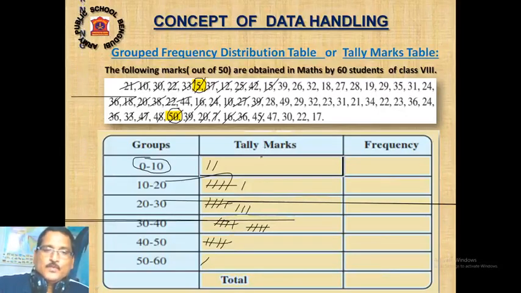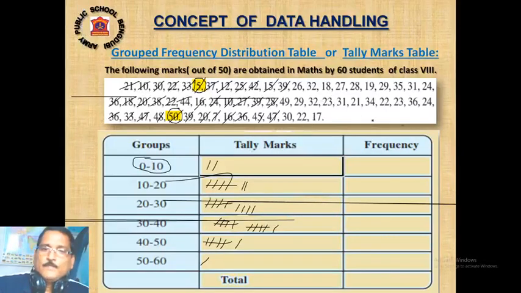45. Again make a bundle of 40 to 50. 15 will be 10 to 20. 28 will be here, 20 to 30. 47. 47 will be 40 to 50. 39. 39 will be in 30 to 40.